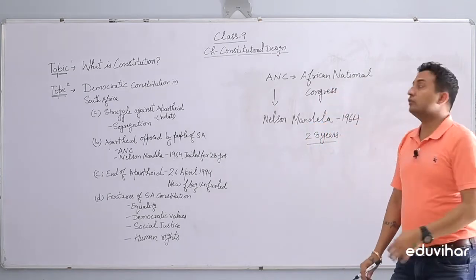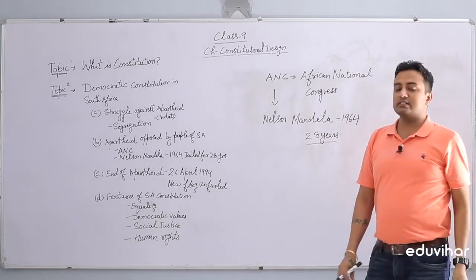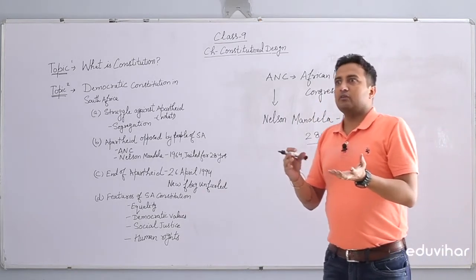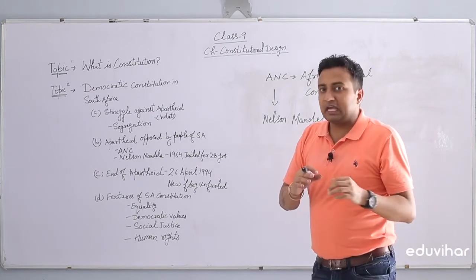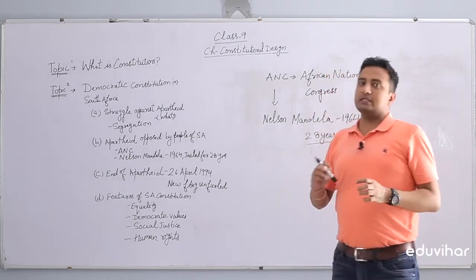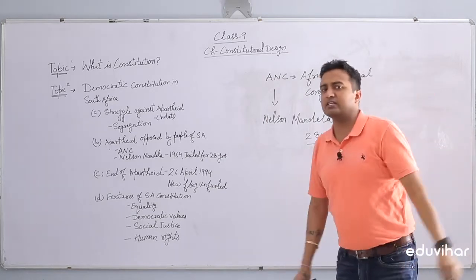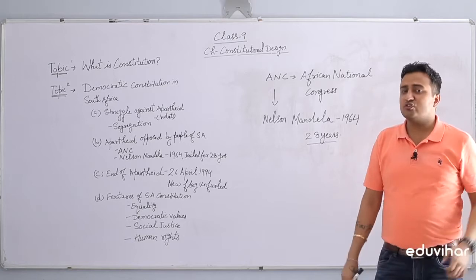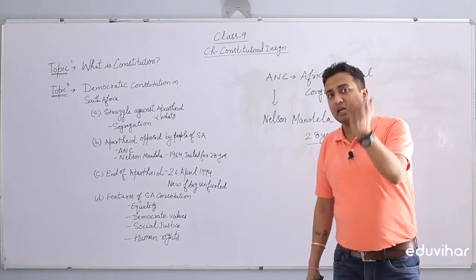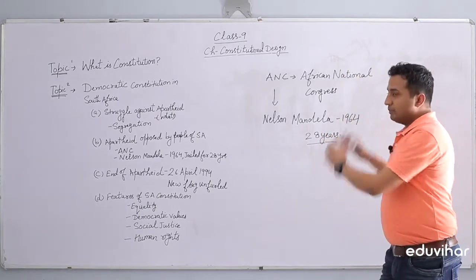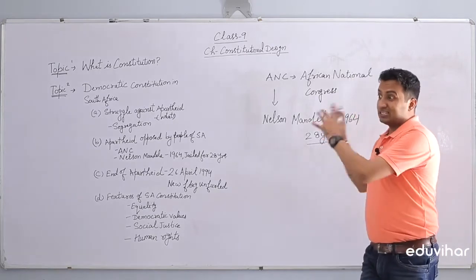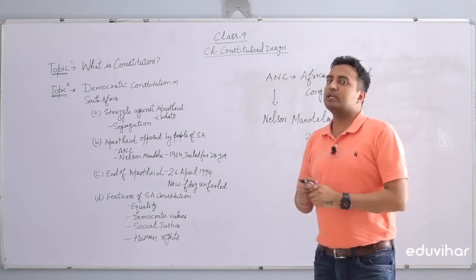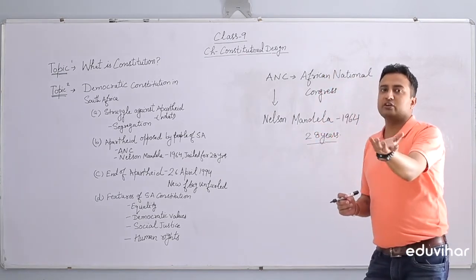But still the fight continues. ANC is still fighting against this. Gradually, when international pressure came on the white Europeans against this discriminatory policy, they came to realize that it was no longer possible to rule over the black majority people of South Africa with such a policy. So they had to do away with it with the gradual shift of time.